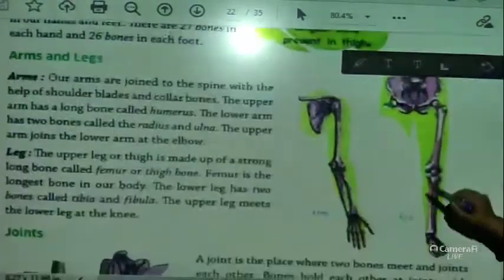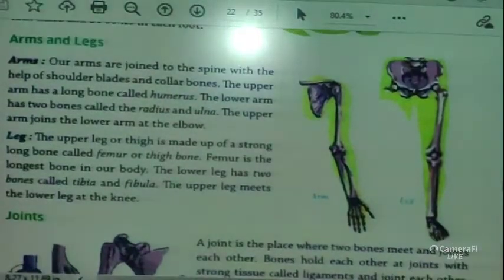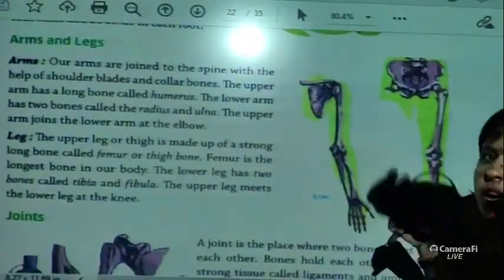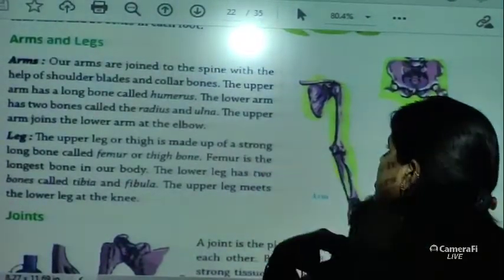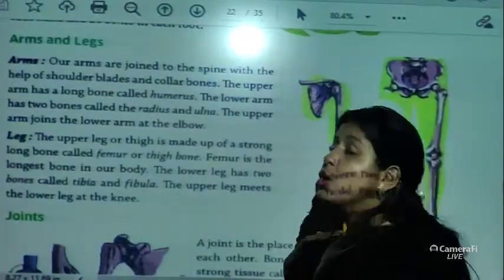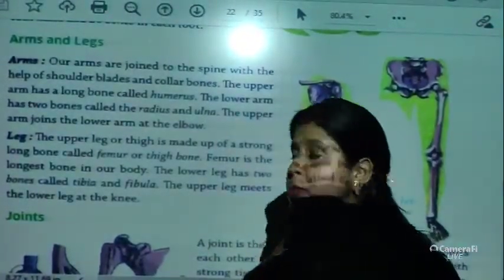Now see arms and legs. Now we will see about the arms and legs. Our arms are joined to the spine with the help of our shoulder blade and collarbone. This is called the collarbone, right.